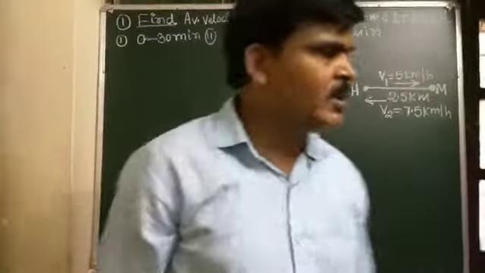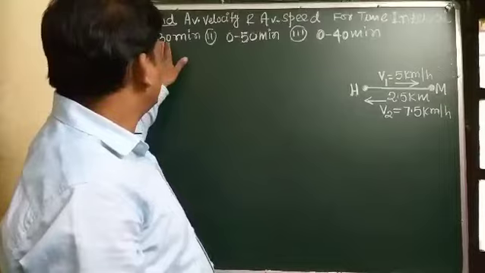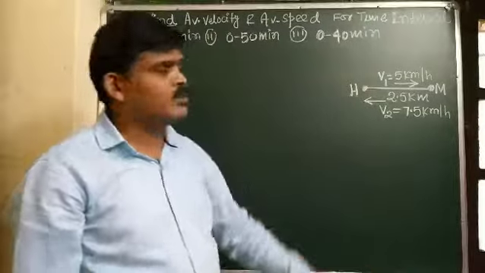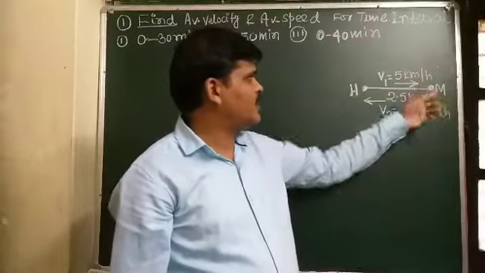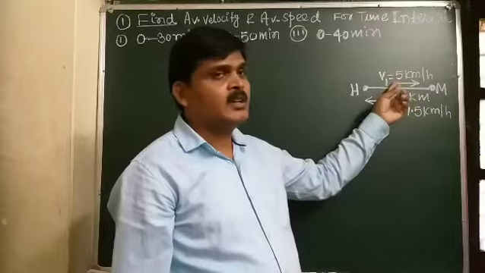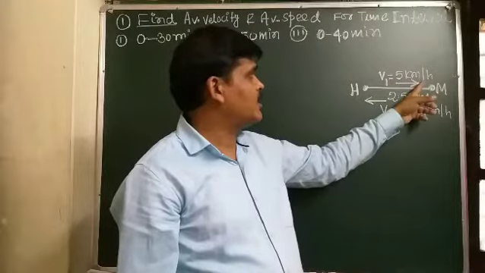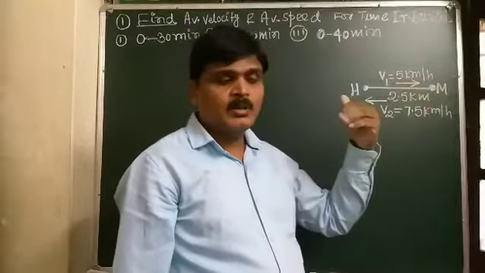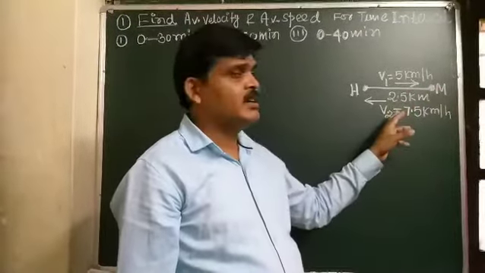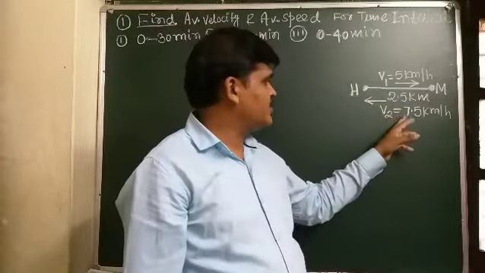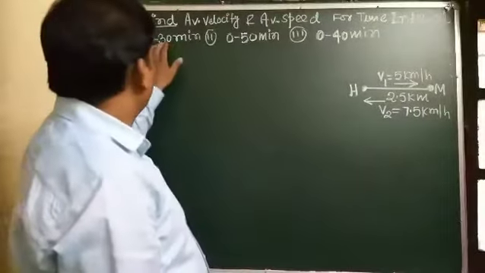So student, we have to find the magnitude of average velocity and average speed in time interval 0 to 30 minute, 0 to 50 minute and 0 to 40 minute. The person moves from home to market, which is 2.5 kilometer away, with speed 5 kilometer per hour. The market is closed, and then he instantly returns back with a changed speed, which is 7.5 kilometer per hour. So we have to find the average velocity and average speed for three cases.